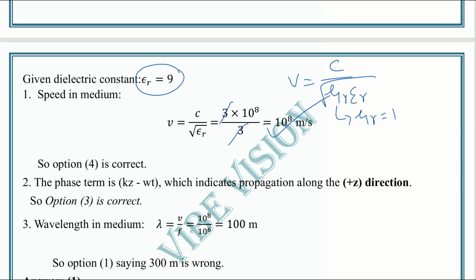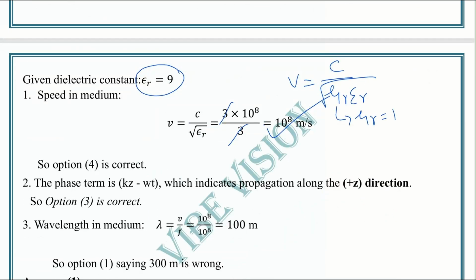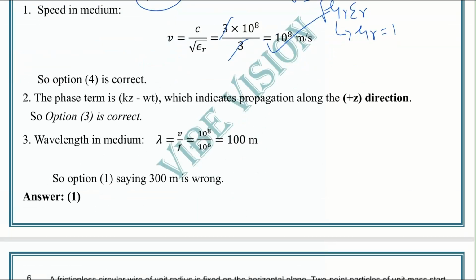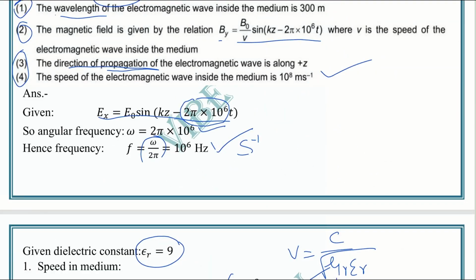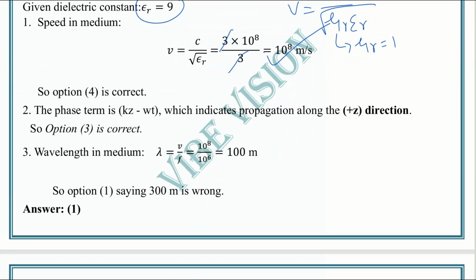So option number 4, 10 to the power 8 meter per second, is correct. Then the other option is the direction of propagation. How can we find that? We know from the equation kz minus 2 pi into 10 to the power 6 t, this z gives the direction of propagation. The phase term kz minus omega t indicates propagation along the z direction.